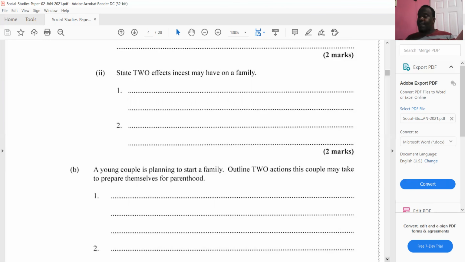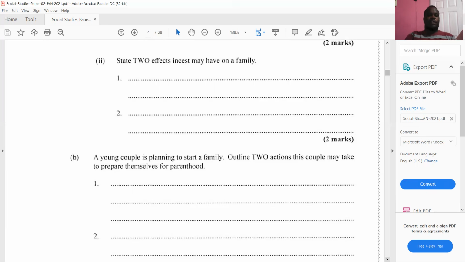Another effect is that the family may blame the victim and say that it is the victim's fault and the victim pushed themselves onto the perpetrator, those kinds of things. Good? So for this, you just need a sentence to state the effects because it is 1 mark for each effect. So you don't have to write a lot.